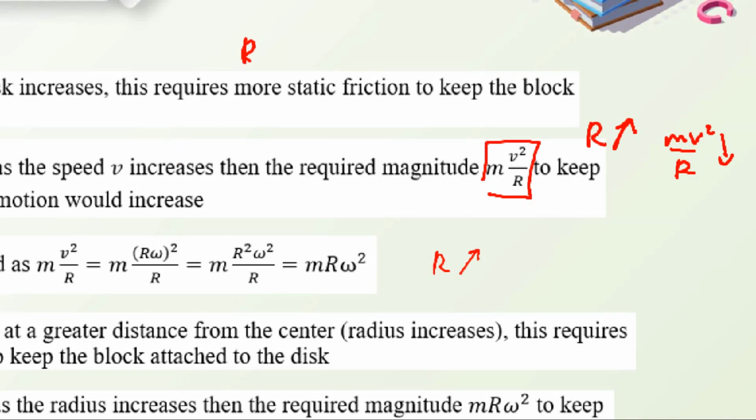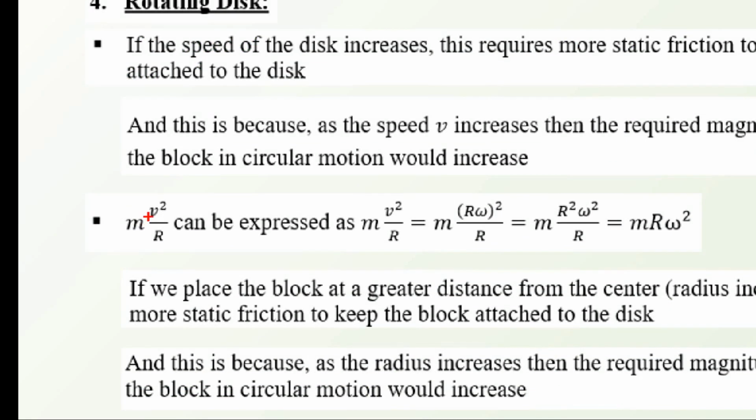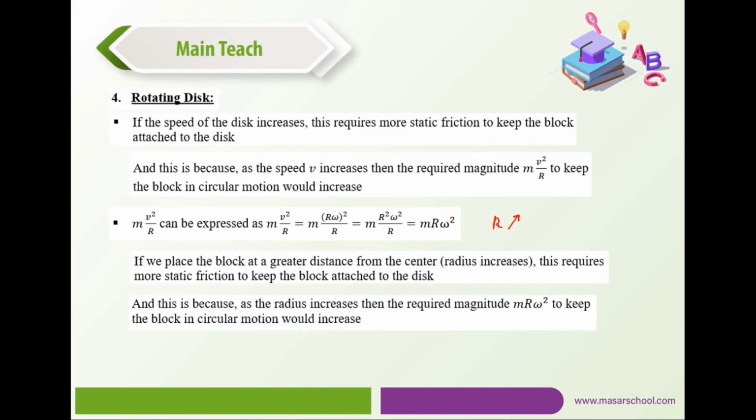Because as r increases, also the linear speed increases, because at the beginning of the video when we have the animation of the disk, we said that the linear speed increases as we are moving away from the center. So we cannot use this argumentation to justify whether the required force is greater or smaller. What we're going to do is replace v by r omega and we would achieve this expression.